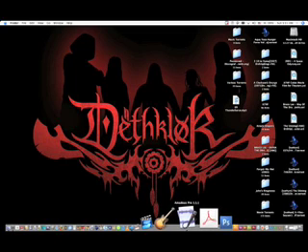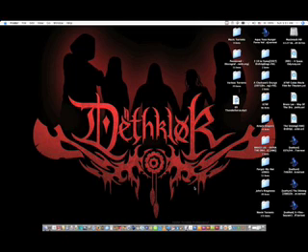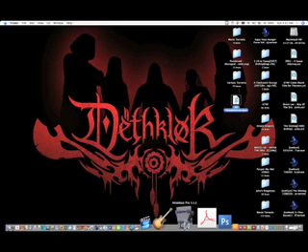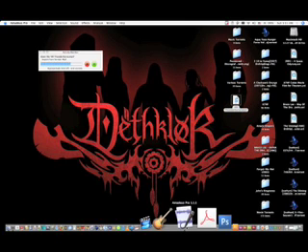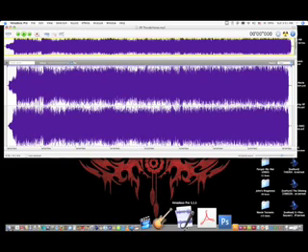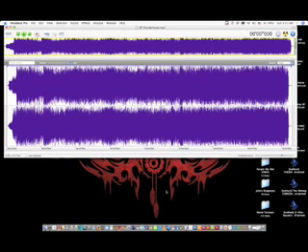The music editing software I'm going to be using is Amadeus Pro, but any music editing software will do just fine. So, first you need an audio file or song or whatever. The one I'm going to be using is Thunderhorse by Dethklok. Now, for those who don't know, Dethklok is the cartoon band from the show Metalocalypse that's on Adult Swim.